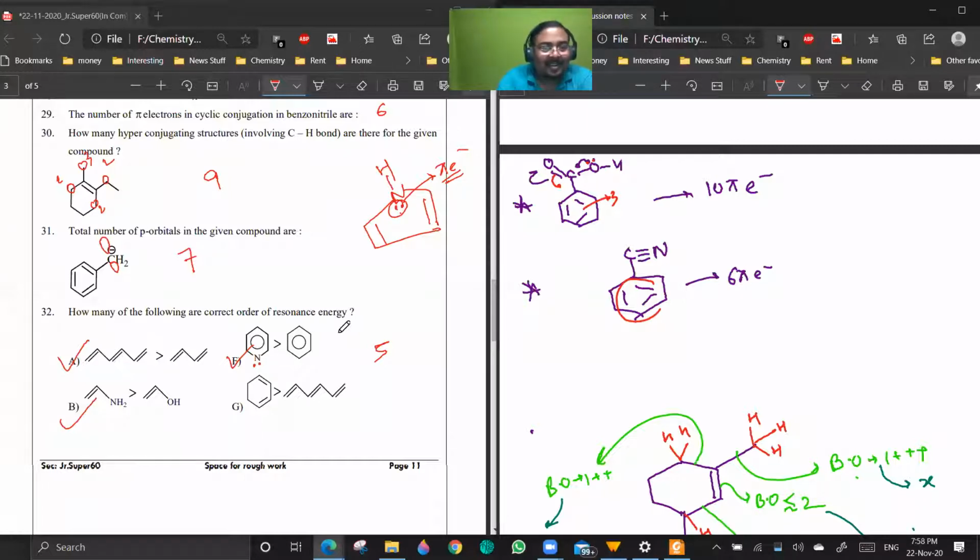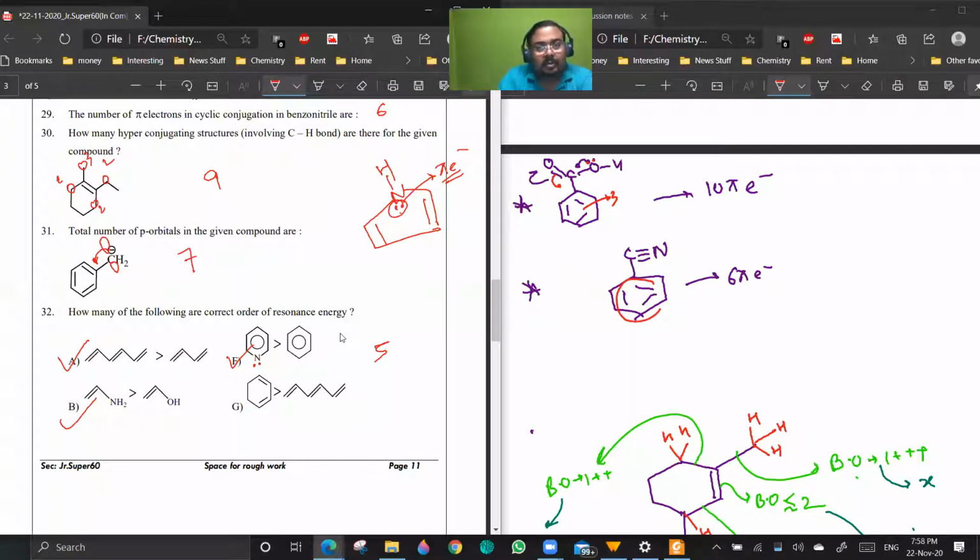Okay, 31. Sir, again, here they are considering this to be a p orbital. Because this lone pair is getting delocalized, the hybridization is becoming sp2. Are you getting a point? Sir, but actually it's sp3 only. Once it is conjugated, it loses its identity. Sir, but they gave a structure which is sp3. For different resonating structures, it will be different. Sir, the answer should be 6.